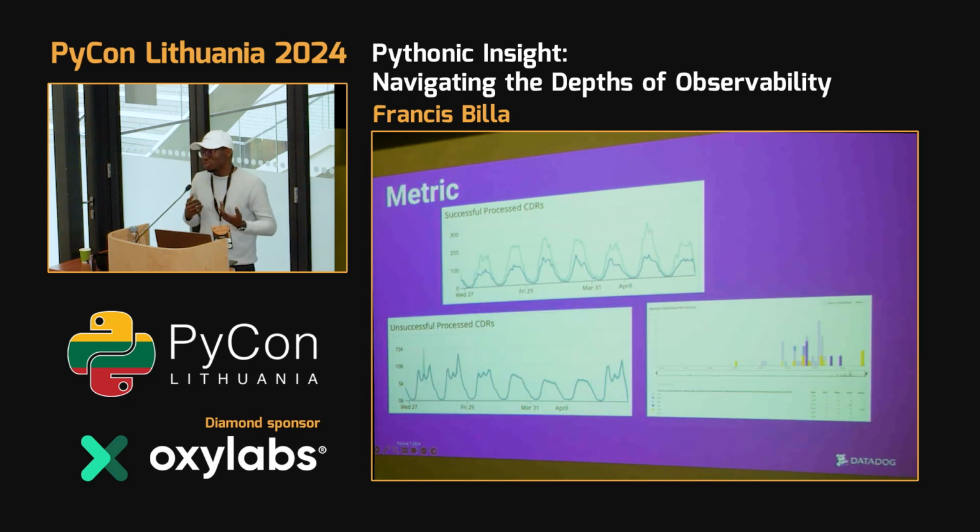We also go further with observability to form metrics. That's a dashboard for observing our application. Here we observe our successful process CDRs, that's our charge point. We observe our unsuccessful process. And we also observe our receipts produced per country for us to really know our performance per country. Sometimes the receipt is usually good for the business part.